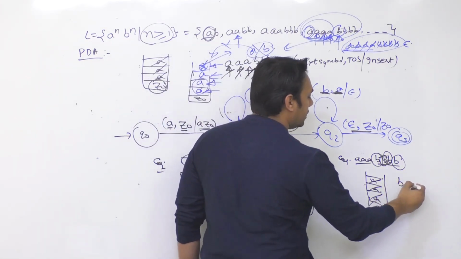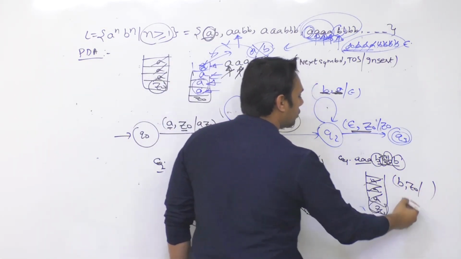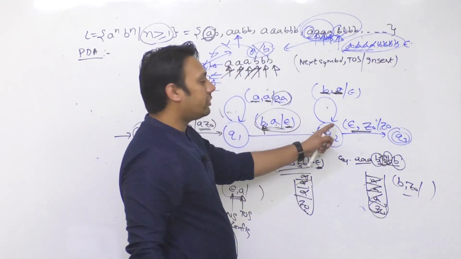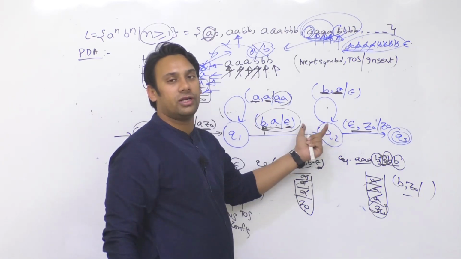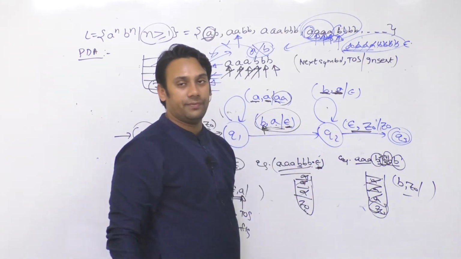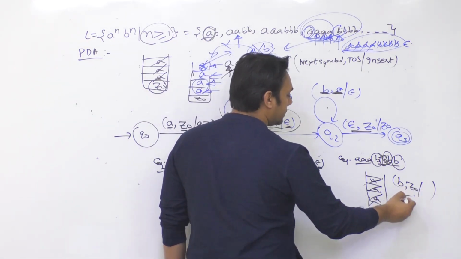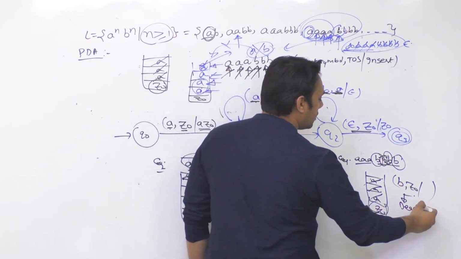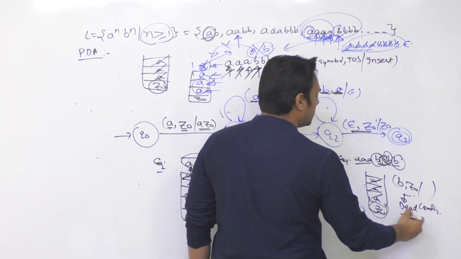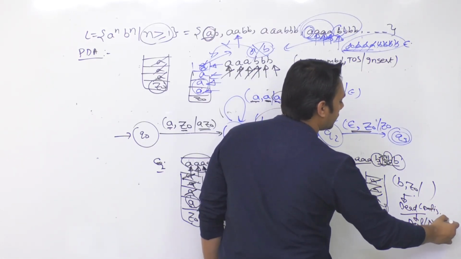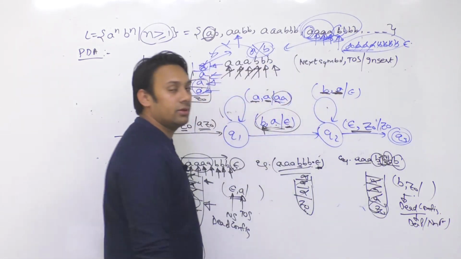So we get B comma Z naught here. Do we have a transition here which says B comma Z naught? तो B comma Z naught के लिए यहाँ पर आपके पास कोई भी transition नहीं है. We do not really have a transition for B comma Z naught. So this string will lead to a dead configuration, because we have not given a transition. So it is dead, or you can say a non-final state, and so on.